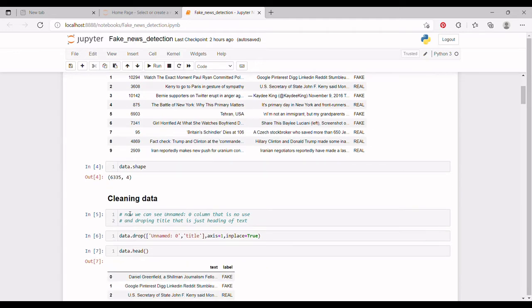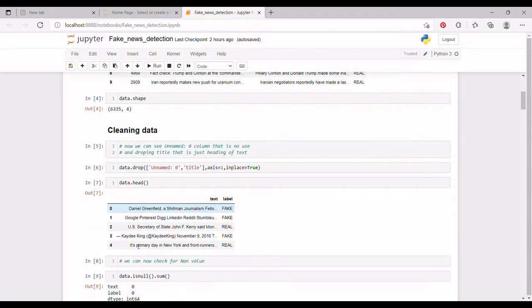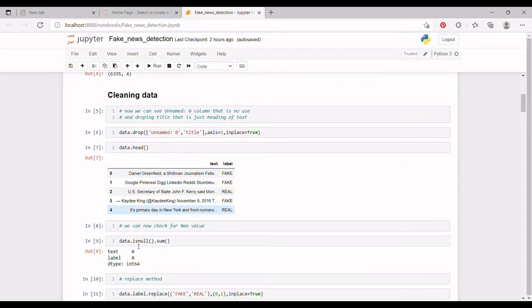Now cleaning our dataset. First we drop the columns which are of no use by the drop method. Now we can see our dataset by the head function; by default, it will give the top 5 rows of our data. We can now check for none values. isnull is giving us the none values and sum is giving a count for our dataset.